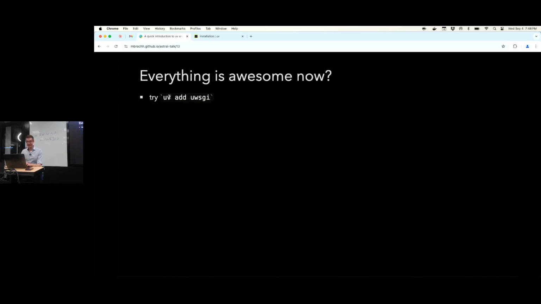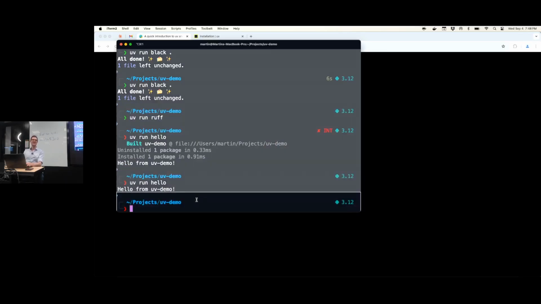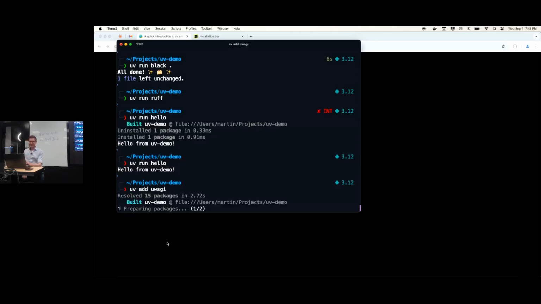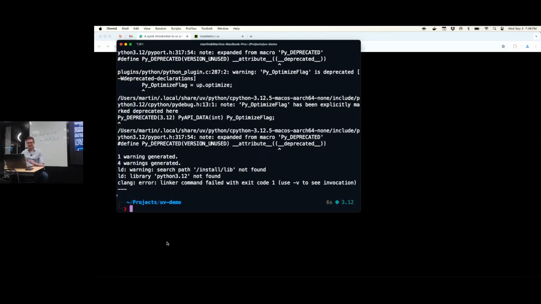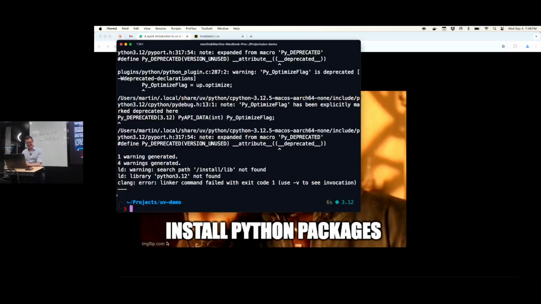So is this the one package manager to rule them all? Is Python packaging finally not painful anymore? Let's try to install uWSGI. No. It does not work, okay? So there are still some glitches here and there. I'm actually quite happy that I stumbled upon this. I was testing this against my former workplace's requirements text file, which has like 100 libraries, and I just wanted to see if uv manages to install everything. And uWSGI is one of those libraries, and it crashed.